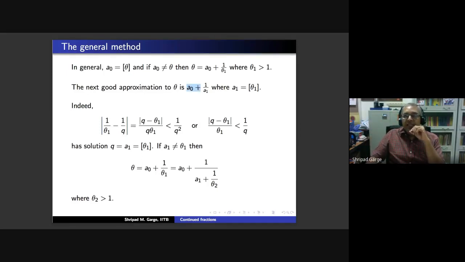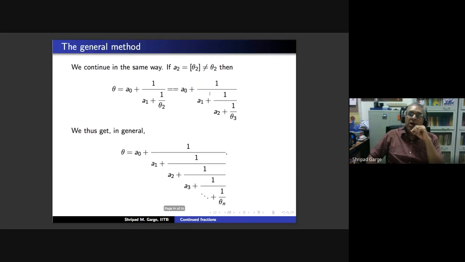Therefore, this a0 plus 1 upon a1 has gone beyond theta. You know, a1 is less than or equal to theta 1, therefore 1 upon a1 is bigger than or equal to 1 upon theta 1. And a0 plus 1 upon theta 1 gives you theta, while a0 plus 1 upon a1 gives you p1 upon q1. So p1 upon q1 has gone beyond theta.